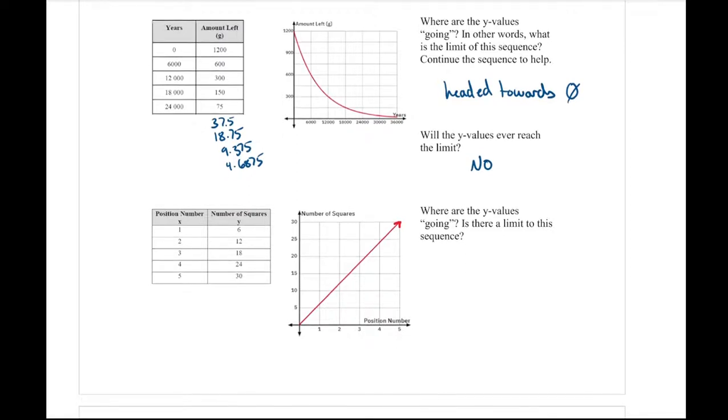The next example, so here I was adding by 6 every time. We saw our linear graph, it was going up by 6. If we were to extend this, where are the y values going? Is there a limit to this sequence? And we talked a bit about this when we referred to our number systems. If this line keeps on extending and extending, going further and further up, is there a limit to this sequence? No.